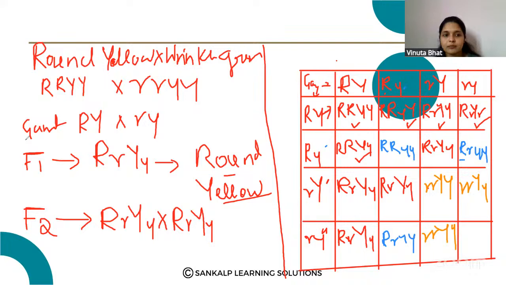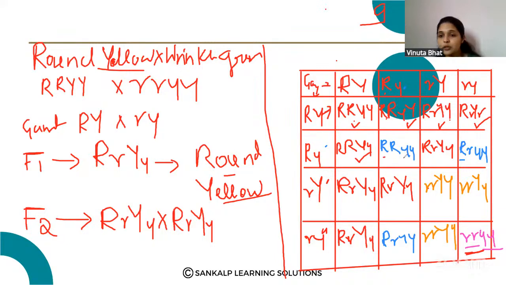The last one is, that is small r, small r, small y, small y. So this is wrinkled and green color seed producing plant. So we can see here, that is the round yellow color seeds also produced. Here round yellow color seeds 1, 2, 3, 4, 5, 6, 7, 8, 9. Round yellow color seeds, 9 plants are produced. And here wrinkled green, only one plant. Wrinkled green, that is only one plant at the last.